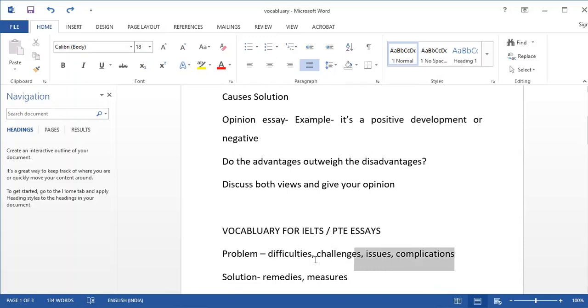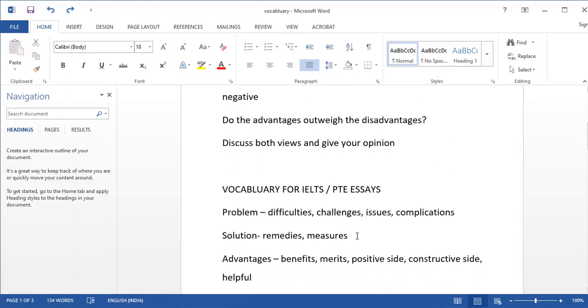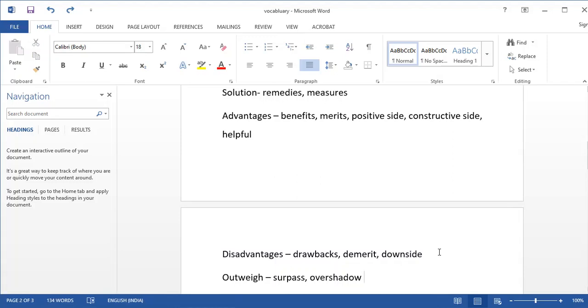So for problem, you can use these words: difficulties, challenges, issues, complications. For solution, you can use remedies, measures. And if your essay type is advantages and disadvantages, then these are the words you can use for advantages: benefits, merits, positive side, constructive side. And for disadvantages, these words can be used: drawbacks, demerits, downside.